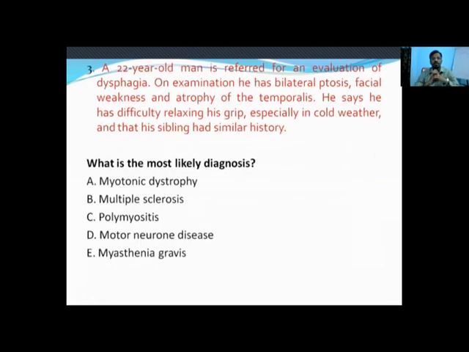A 22-year-old man is referred for an evaluation of dysphagia. On examination, he has bilateral ptosis, facial weakness, and atrophy of the temporalis. He says he has difficulty relaxing his grip, especially in the cold weather, and that his sibling had similar history. What is the most likely diagnosis? How should we approach this case?